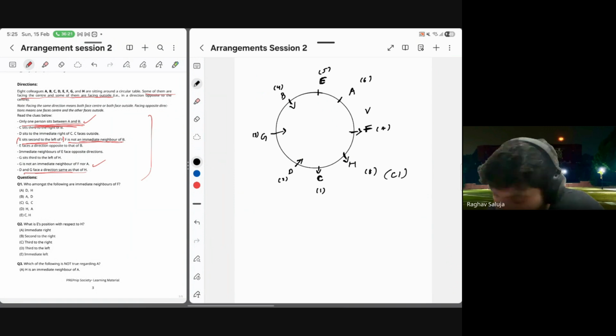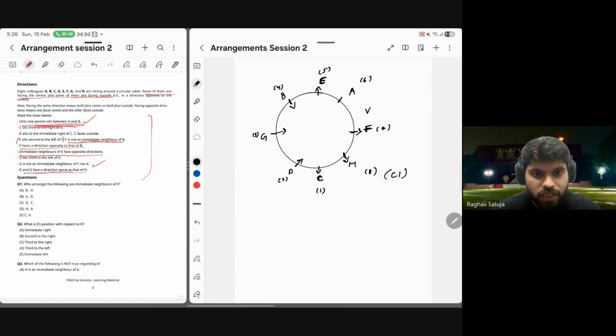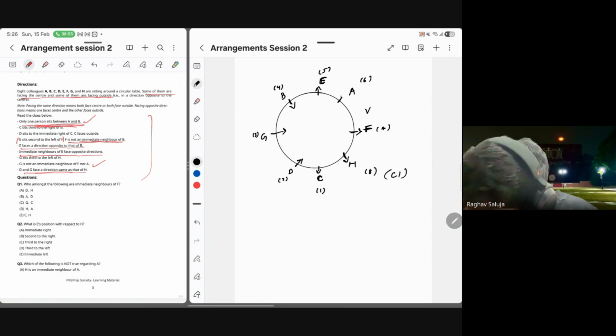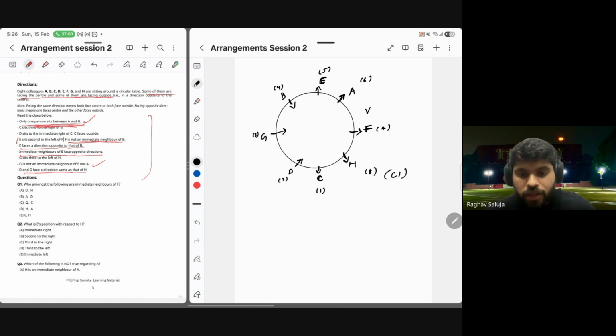E faces a direction opposite of B. Look at this clue. This means if B is facing in, E must face out. And look at this clue. Immediate neighbors of E face opposite directions. So B is facing in, it means A must face out. And with this, our entire set is solved.